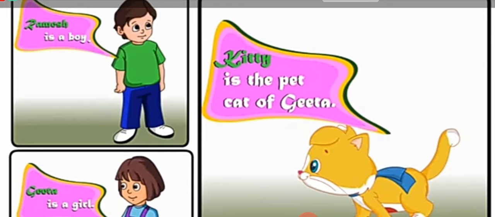Ramesh is a boy. His name is Ramesh. This is a girl. Her name is Geeta. We can see a cat also. Kitty is the pet cat of Geeta.